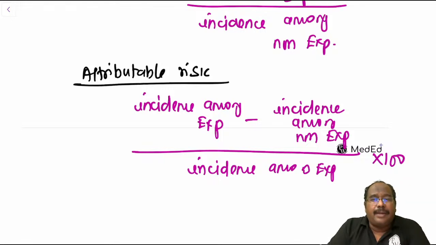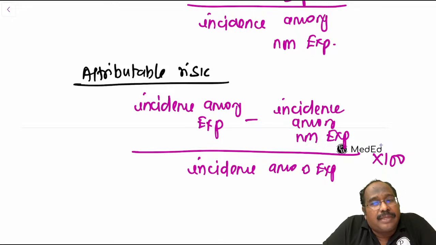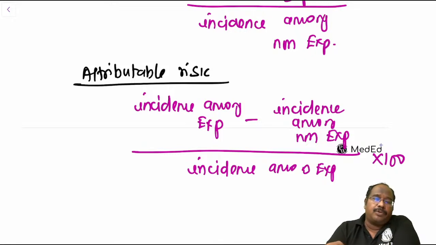It comes in percentage, guys. Incidence among exposed minus incidence among non-exposed by incidence among exposed, multiplied by 100, gives a percentage.